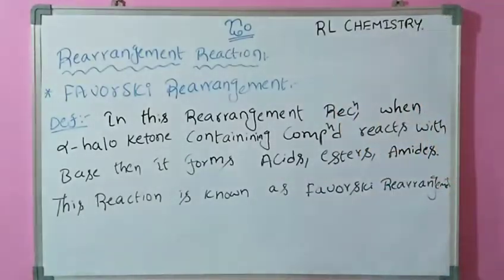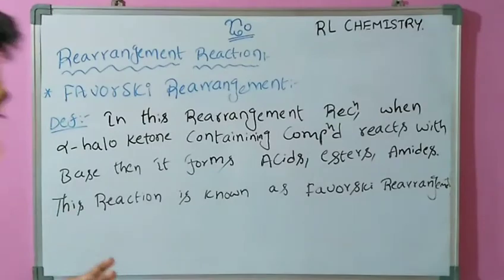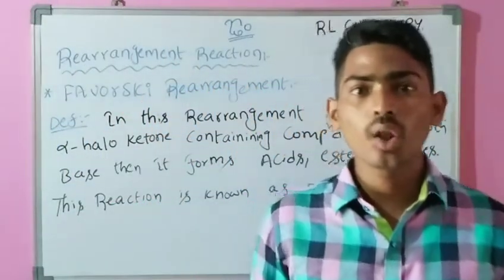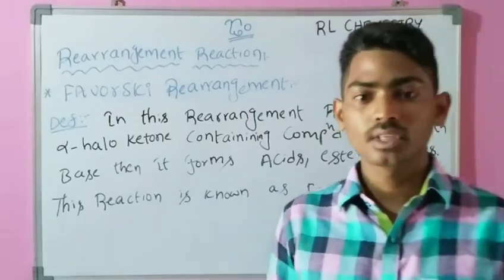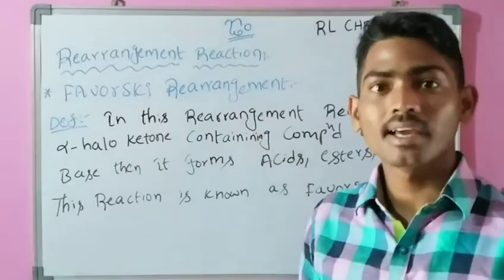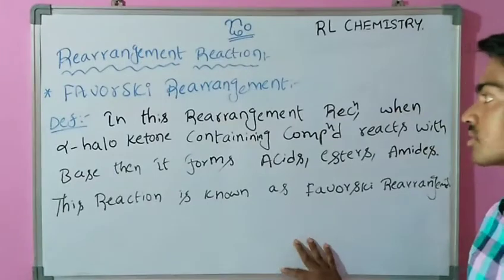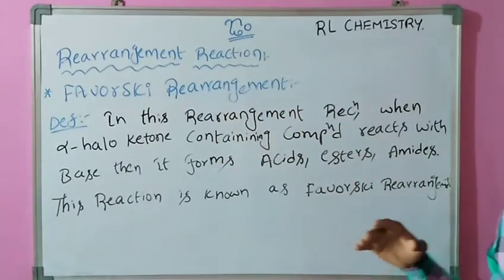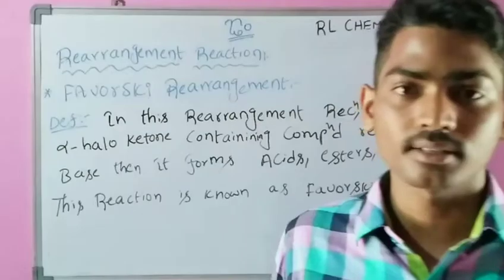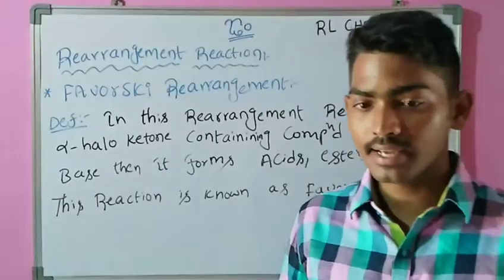Now I give the definition of this Favorskii rearrangement reaction. Definition: when alpha halo ketone containing compounds are converted into acids, esters and amides in the presence of base, then this reaction is known as the Favorskii rearrangement reaction. This is the definition. Note down this definition. Now coming to the reaction of this Favorskii rearrangement reaction.